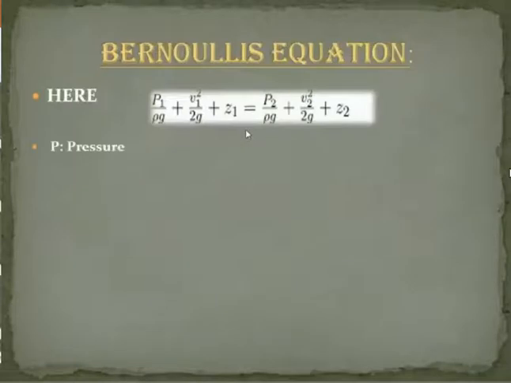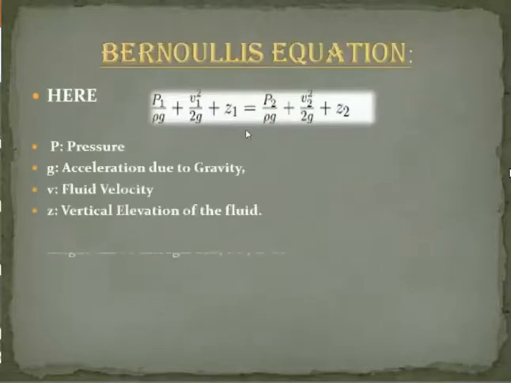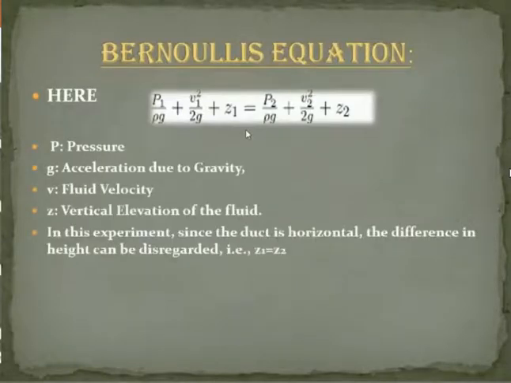Good afternoon, everyone. I, Chirag Sethi, will tell you about Bernoulli's equation. Here on the screen, our equation is visible, which states P1 by rho g plus V1 square by 2g plus Z1 is equal to P2 by rho g plus V2 square by 2g plus Z2. Here P1 is the pressure at the initial point, V1 is the velocity at the initial point, and Z1 is the height at the initial point.